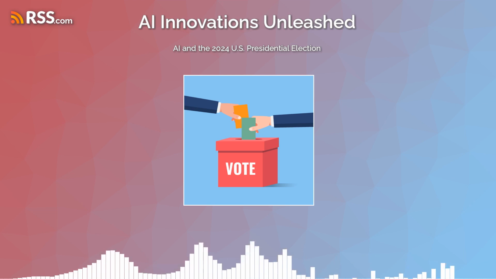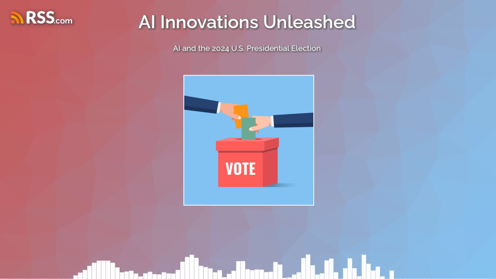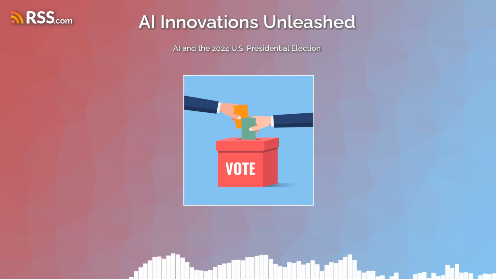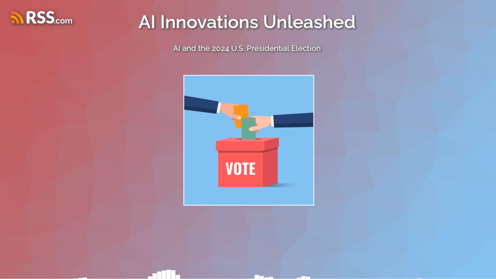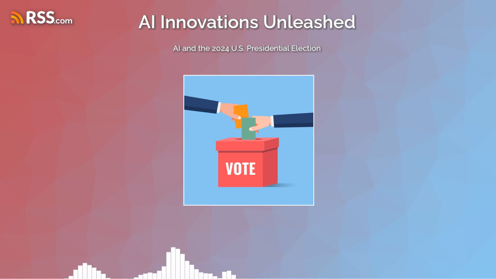One of the biggest challenges in this election cycle has been the rise of misinformation. With so much online information, false narratives and fake news can spread rapidly, and combating it effectively requires sophisticated technology. AI played a significant role here. Tech companies and fact-checking organizations used machine learning algorithms to detect and flag misinformation.